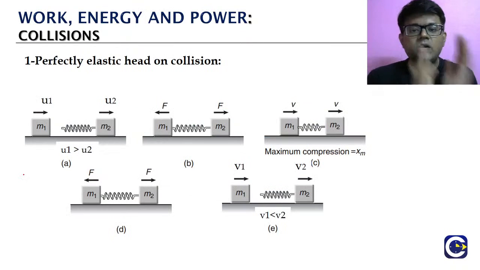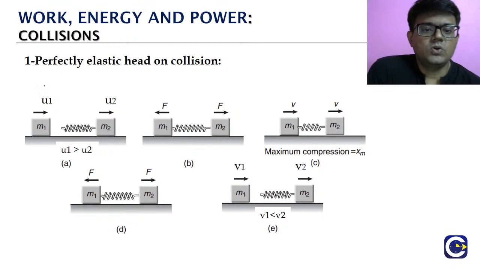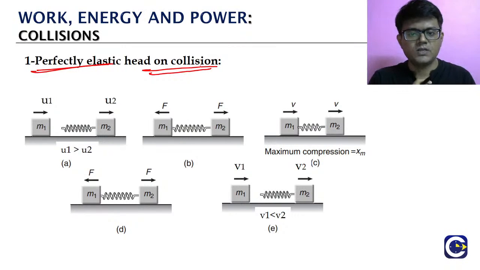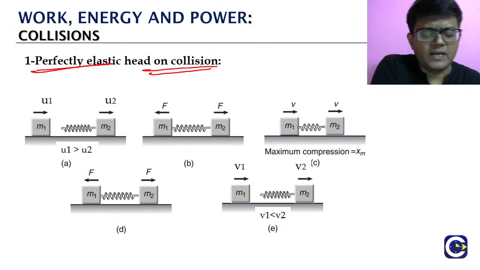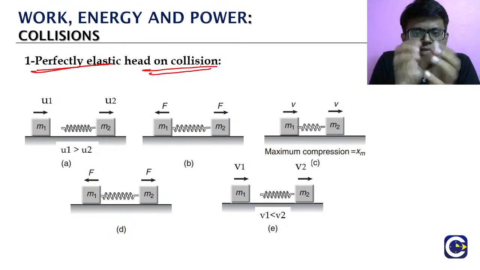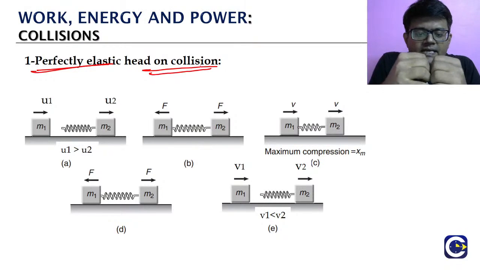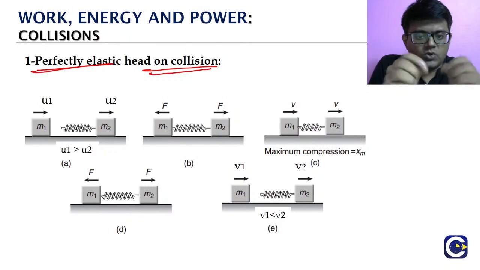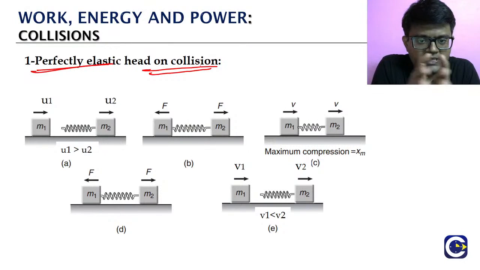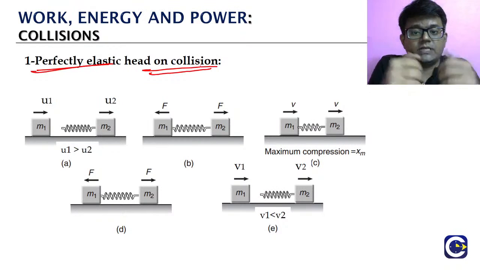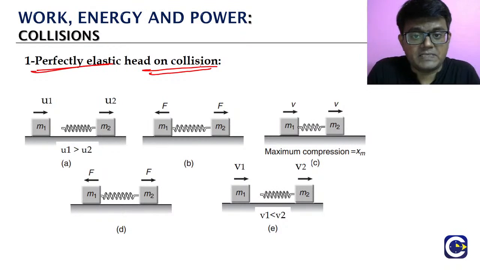Correct. So first we will begin with the head-on. We'll start with the head-on perfectly elastic. Look at this. We're talking about a perfectly elastic head-on collision between two objects. We said that in perfectly elastic collisions, when the collision is happening, there will be some deformation. The objects will get compressed against each other, but they would actually come back to the original shape and size.